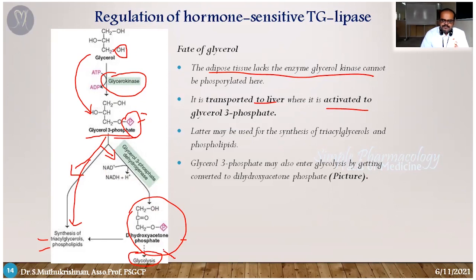So up to now we have seen triacylglycerol is metabolized and produces free fatty acids. The free fatty acids are utilized for energy resource purpose. The residual glycerol is also there. The glycerol enters into some other pathway. It's converted into glycerol 3 phosphate with the help of the glycerol kinase enzyme. That glycerol 3 phosphate enters into two processes. Maybe it's converted once again into triglycerides or phospholipid biosynthesis. Otherwise it's converted into dihydroxyacetone phosphate, then it enters into the glycolysis step.